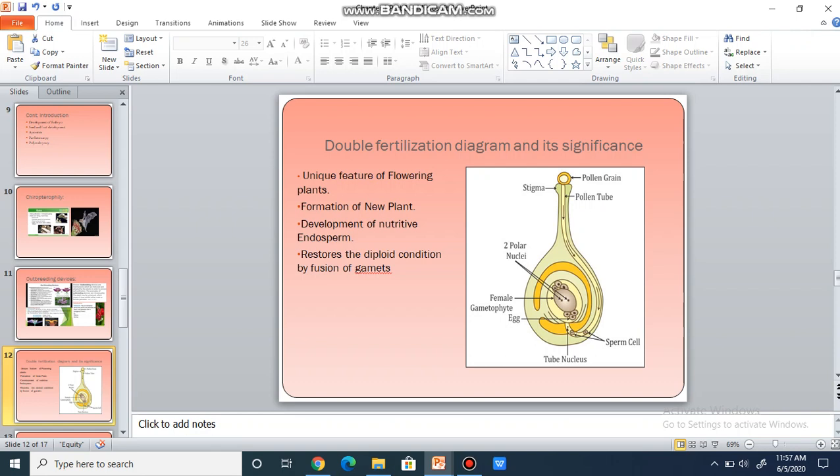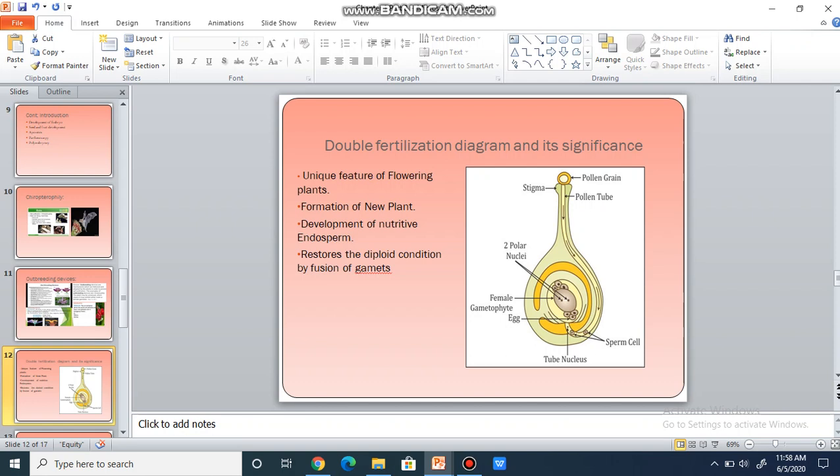Then what are the two events of sexual reproduction in angiospermic flowering plants? They are syngamy and triple fusion. What is syngamy? Syngamy simply means the first fertilization, where the first male gamete fuses with the egg cell to form a diploid zygote. In triple fusion, the second male gamete fuses with the diploid secondary nucleus, producing the primary endosperm nucleus which develops into triploid endosperm.